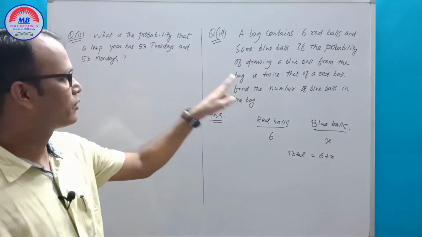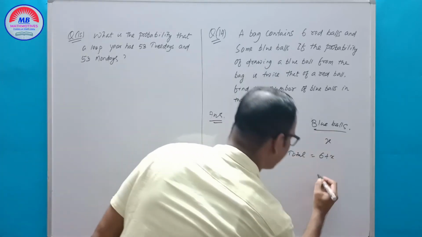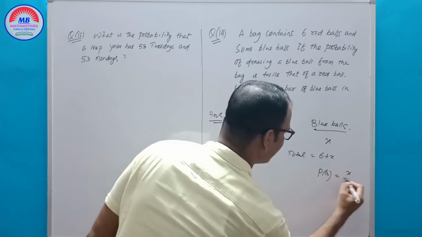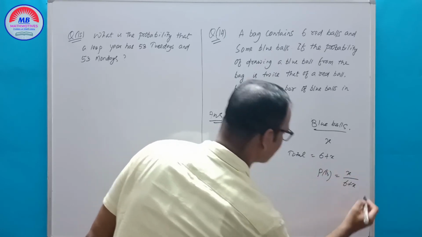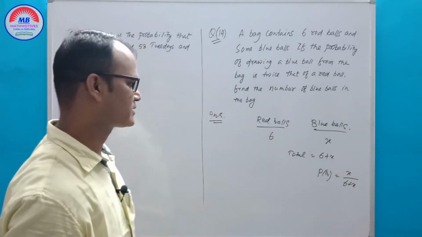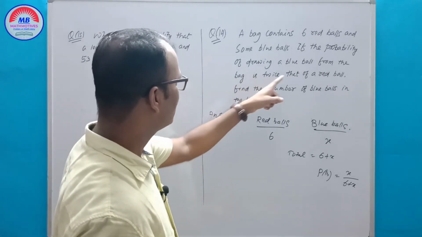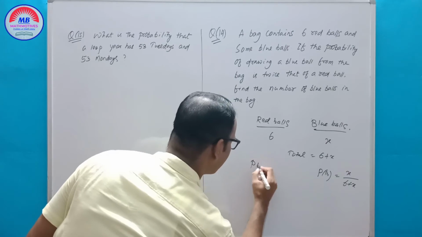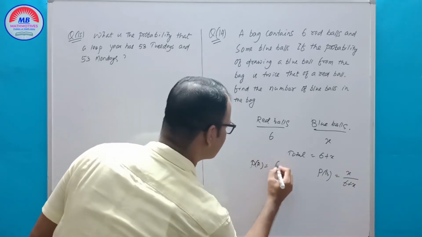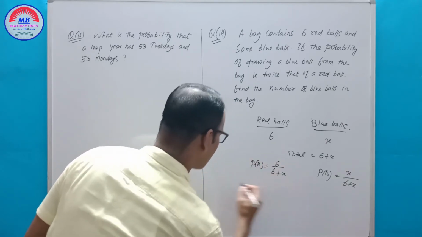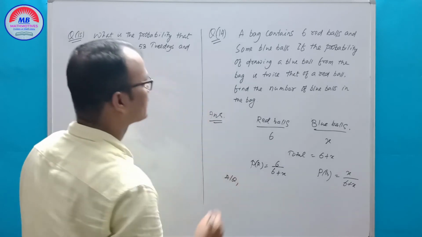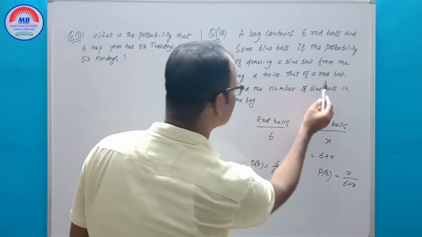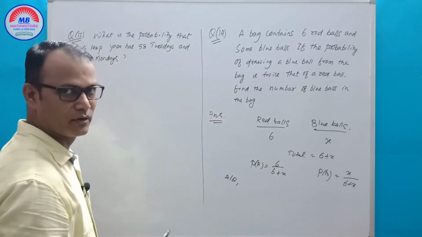The probability of drawing a blue ball will be X by total, X by 6 plus X. So the red ball probability first: the red ball probability is 6 by 6 plus X. According to the question, the probability of drawing a blue ball is twice the red ball.